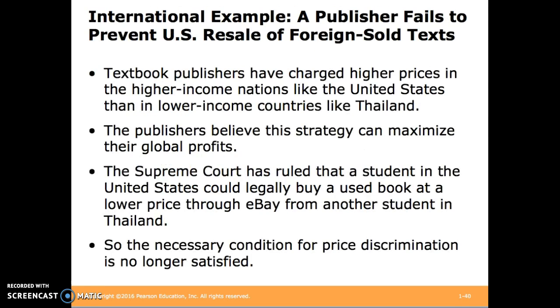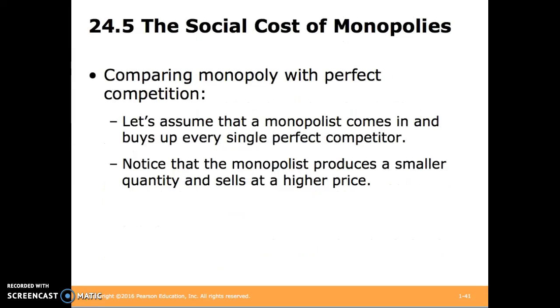Textbook publishers have practiced a form of price discrimination for a while. They charge higher prices to students in higher income nations like the US and lower prices to lower income countries like Thailand. The publishers thought that they could maximize their global profits through this. However, Supreme Court rulings have stated that United States citizens can buy cheaper books from Thailand, so they can no longer price discriminate effectively.